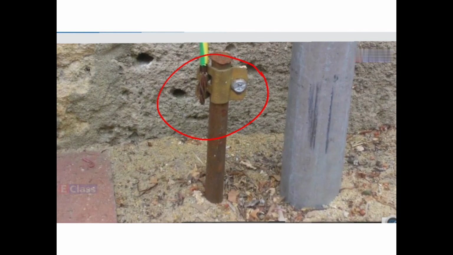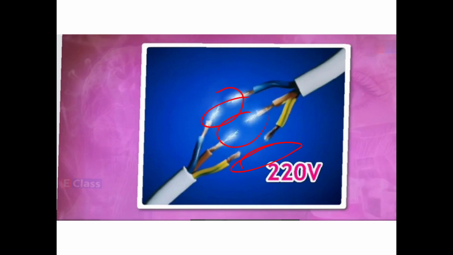Now due to a fault in any equipment, or if there is a break in the plastic coating, the live wire and the neutral wire come in contact with each other and a large current flows through it. The electron was told to go from here to there, go around the whole circuit and then come back, and it sees that contact has happened here, so it says, let me take a shortcut and run from here. So when the electrons use the short path and go to the other terminal, we say that a short circuit happens. This is the meaning of the word short circuit.